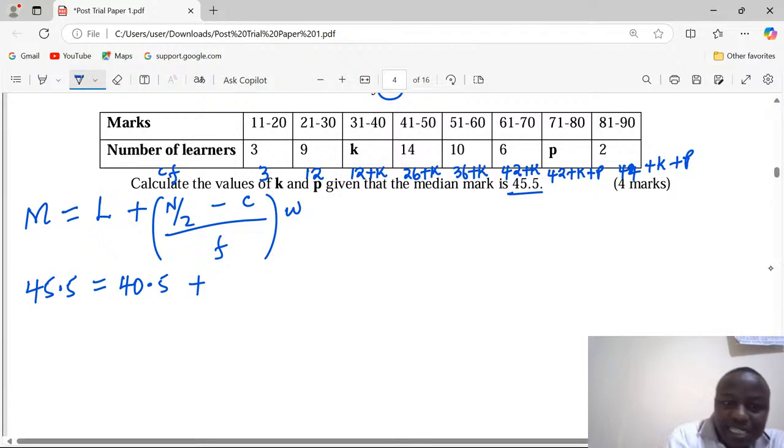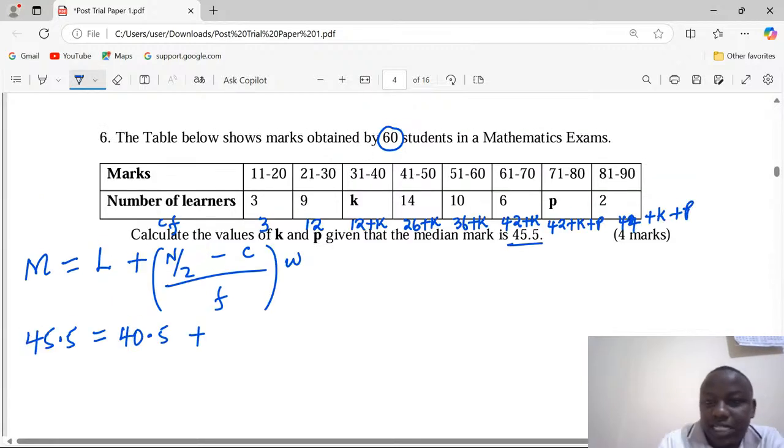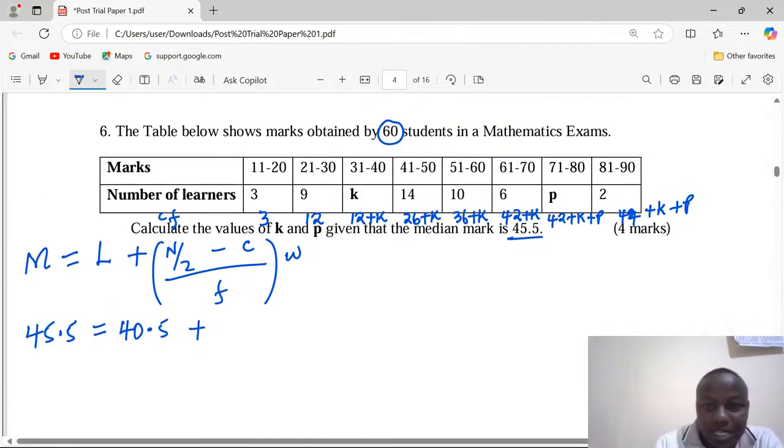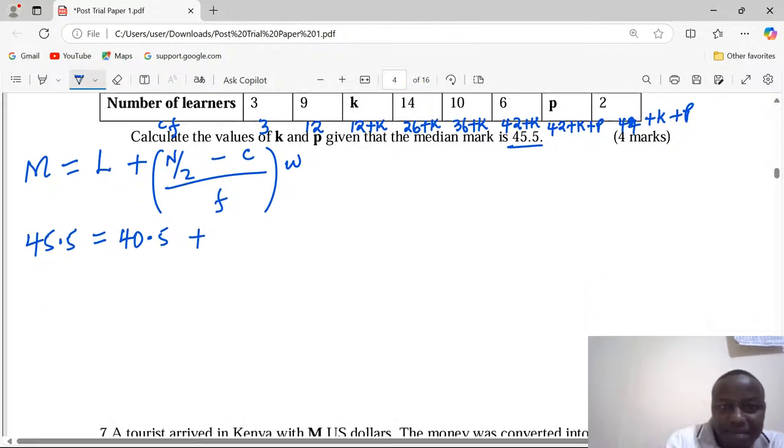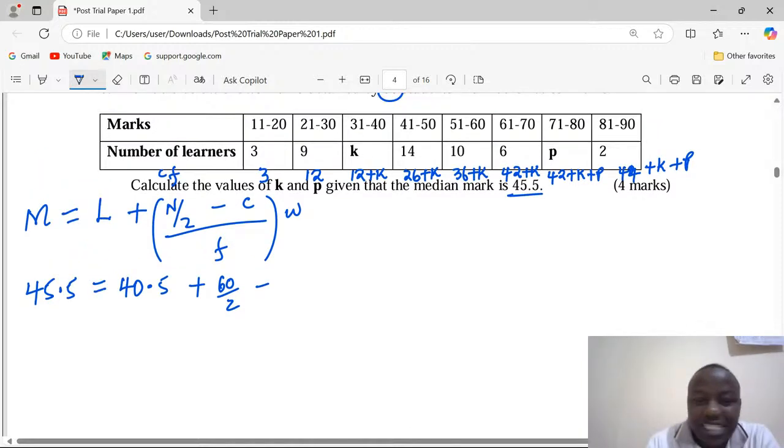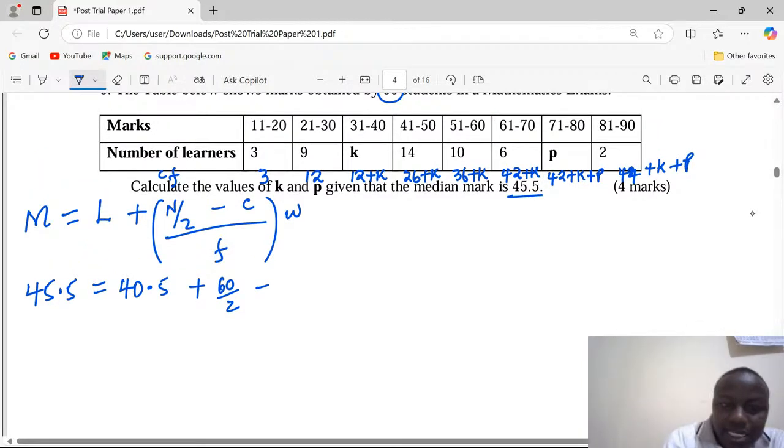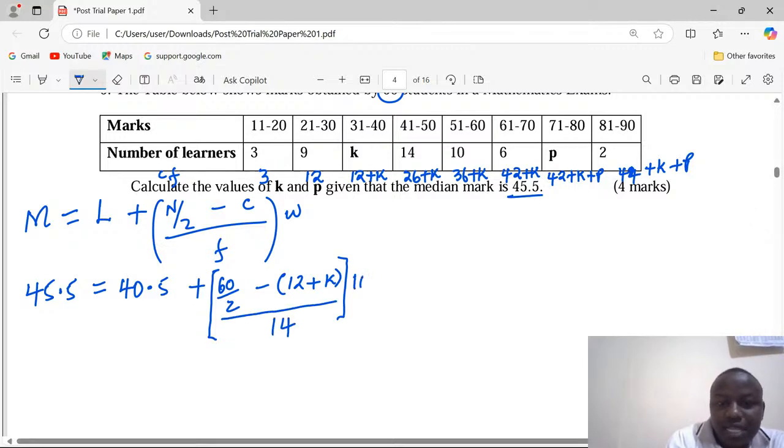N over 2 gives us 30 because we are told that it is for 60 students who sat for this mathematics exam. So 60 over 2, minus the cumulative frequency just before the median class, which is 12 plus k, divided by the frequency of the median class, then times the class width.